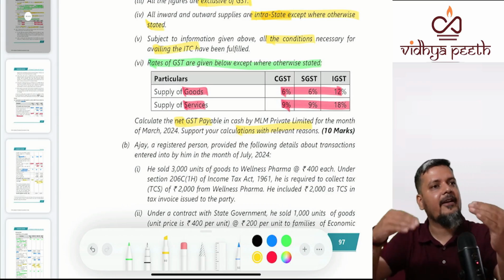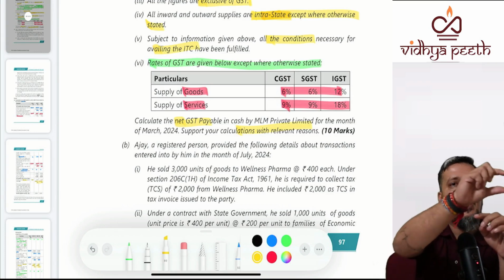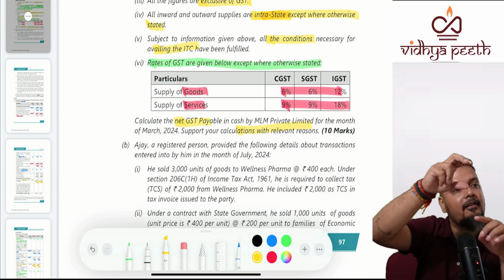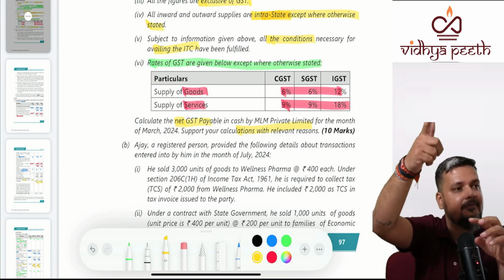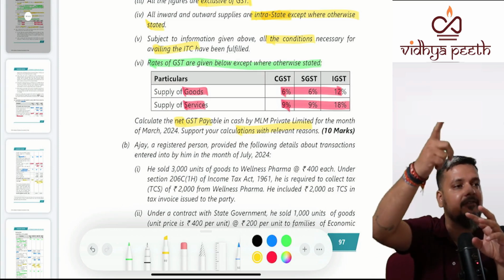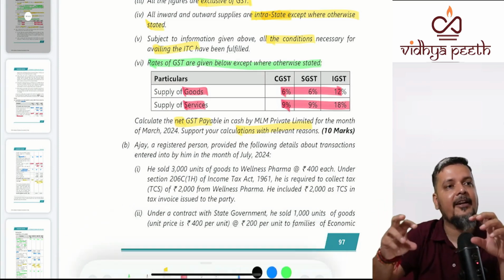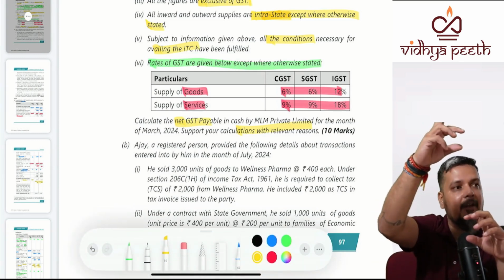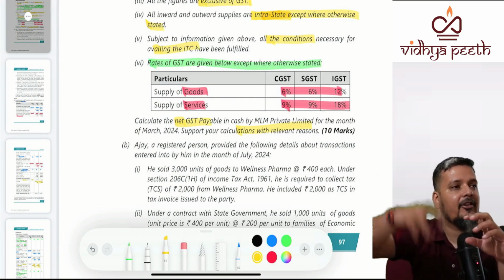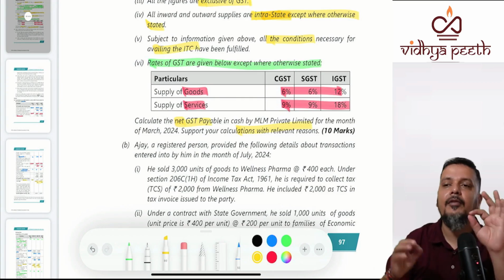Once you find out all the answers, what you will do? Table 4, RCM again you will write it, paid in cash. Then you will write gross output tax from table 1, less ITC including RCM ITC from table 3. So net output tax paid in cash. You will add RCM payment in cash and net output tax payment in cash. Total payment in cash. We will follow our tables.